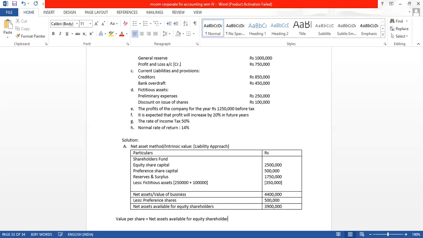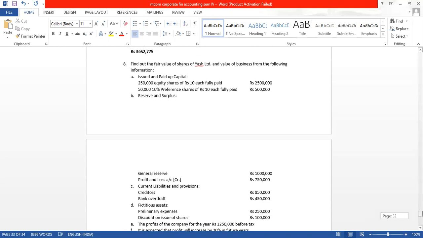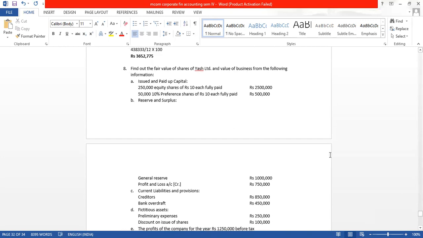Equity shareholders' funds, 39 lakhs, divide by the number of equity shares. We get the number of equity shares from the question. It is 2,50,000.